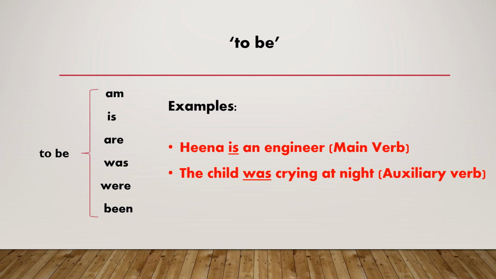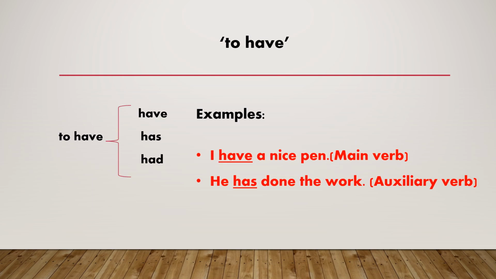The child was crying at night. Here, the verb was works as an auxiliary or helping verb. To have. The verbs have, has, had, etc. are derived from to have. For example, I have a nice pen.